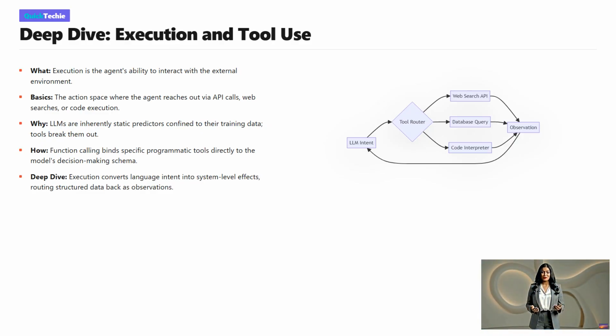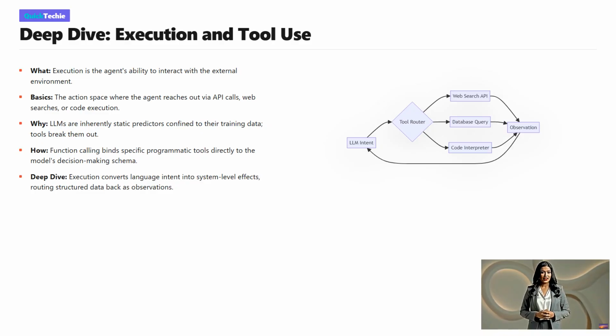In our deep dive, we realize that execution is the bridge between thought and reality. It converts natural language intent into concrete system-level effects, and then captures the results to feed back into the agent's brain. This flowchart demystifies the execution process.